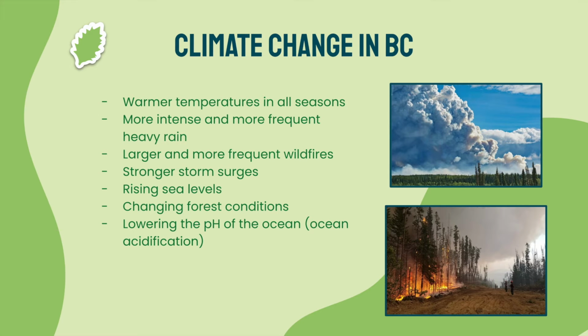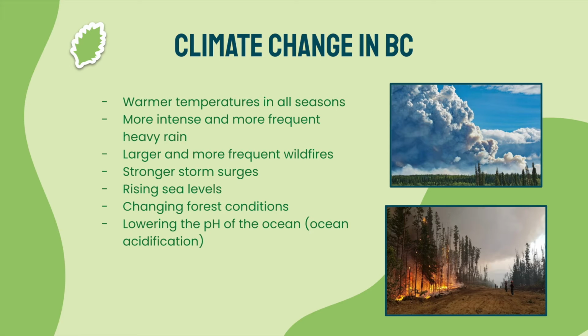On the Government of BC website, it claims this list of impacts could occur if global warming continues to increase. Warmer temperature in all seasons, which was evident as the average annual temperature warmed by 1.4 degrees Celsius across the province and 3.1 degrees Celsius in winter nights. More intense and more frequent heavy rain as annual precipitation increased across the province overall, larger and more frequent wildfires,